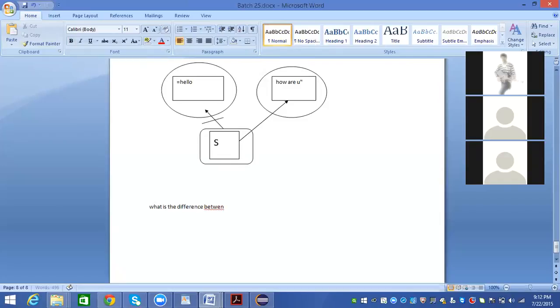They may also ask the difference between string creation using the assignment operator and the new operator. So they are going to ask these questions.